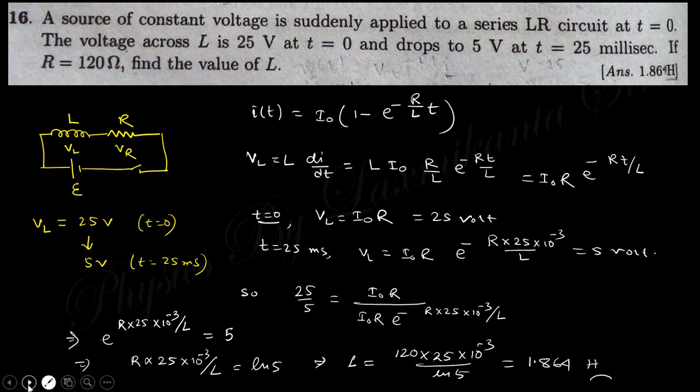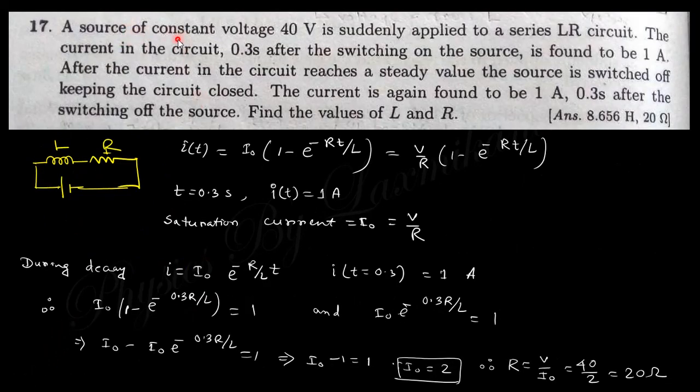Next one. A source of constant voltage 40 volt is suddenly applied to a series LR circuit. This is an LR circuit. When we apply this voltage, we want the current in this circuit 0.3 second after switching on the source. During the growth, the current will be expressed like that.